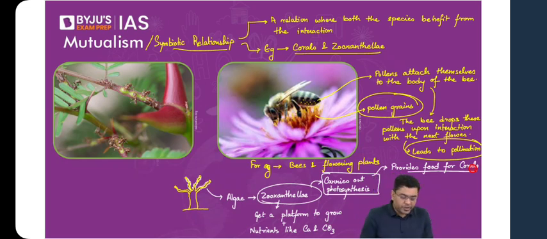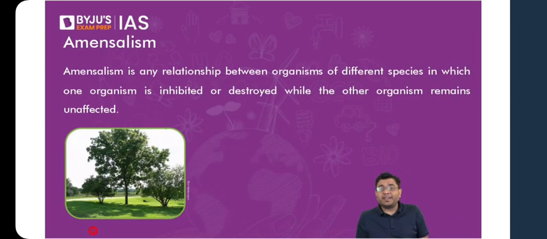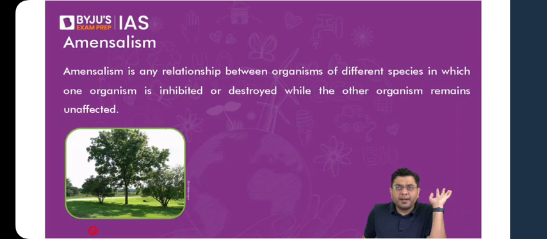Then after that, we have another kind of relationship which does exist, and that is what is referred to as amensalism. In the case of amensalism, one of the species is not even impacted. There is no impact on one species, whereas the other species is significantly inhibited or harmed by the process. So amensalism is that relationship where one species is inhibited or destroyed while the other one is not even impacted.